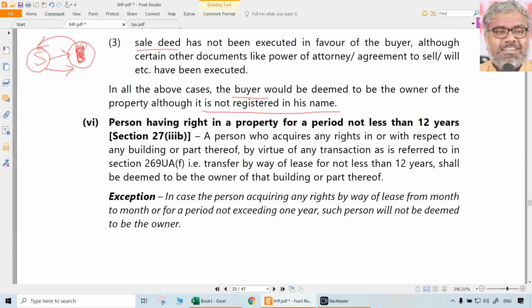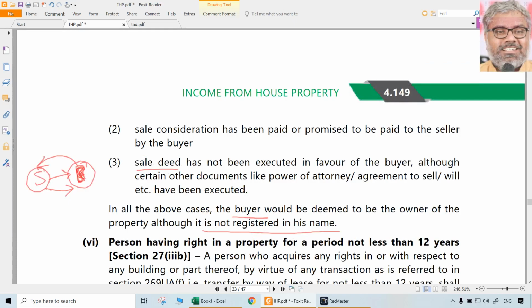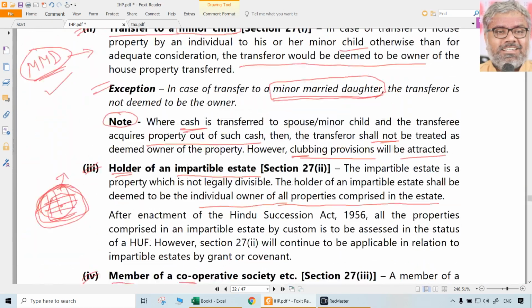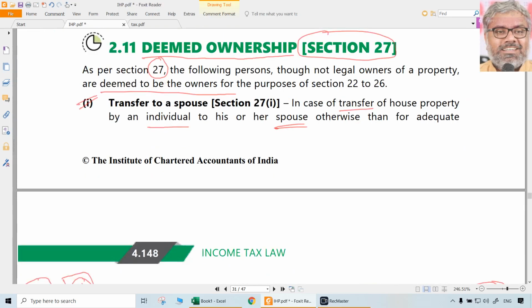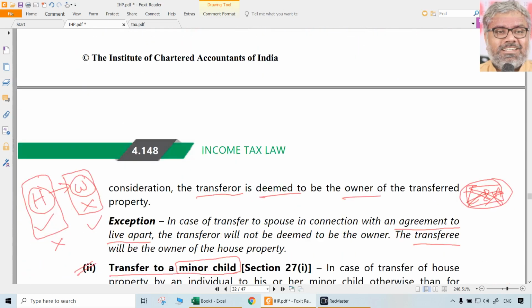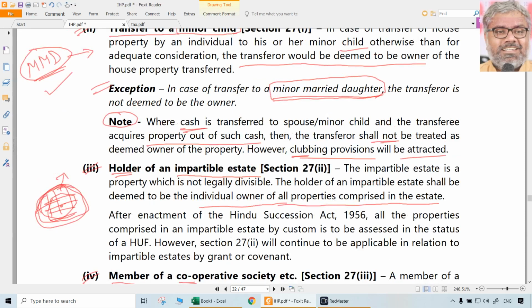So legal ownership does not matter. All of them will tell the same thing. Common logic is, in all the cases of deemed ownership, why has this requirement come? Because legal ownership is not valid in these cases. In the first case, legal owner is the spouse, the transferee, but we say the transferor is the deemed owner. Same is the case with the second case.